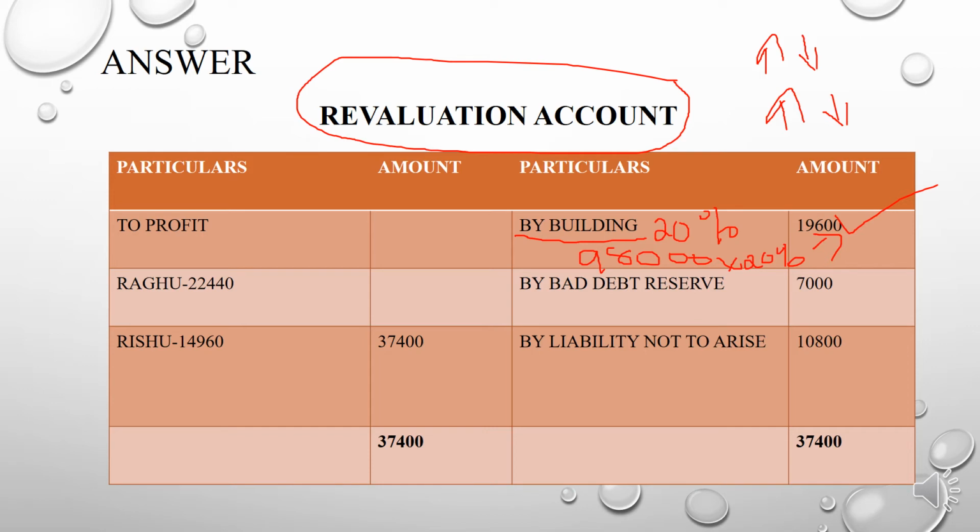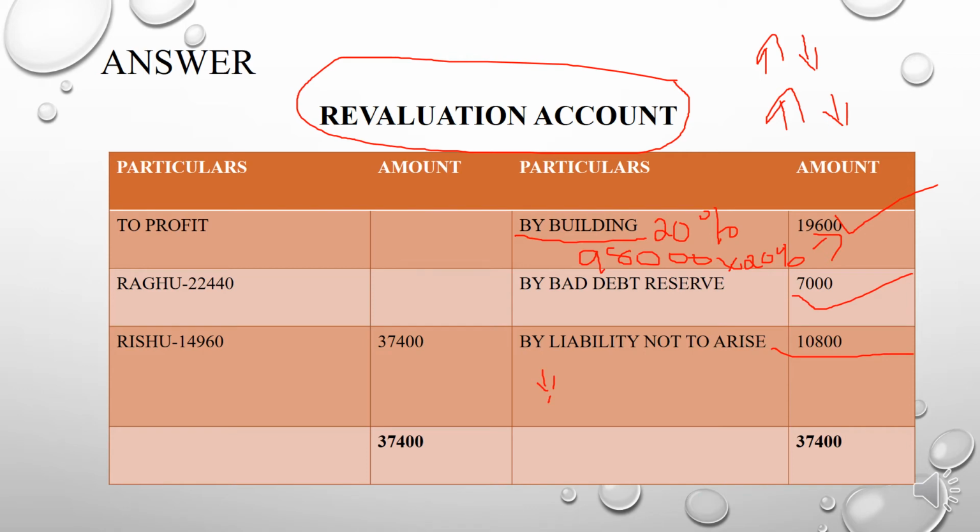So you will get 19,600. The next adjustment says that all the debtors were good, which means you need to write off the provision for doubtful debts, that is 7,000, or you can call it bad debt reserve. The next one is that a liability of 10,800 is included in creditors which was not likely to arise, which means the liability is reduced. So we need to write the amount 10,800. I hope all the adjustments are finished here in the revaluation account.